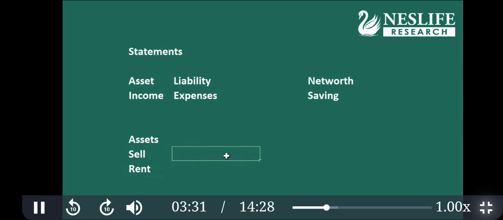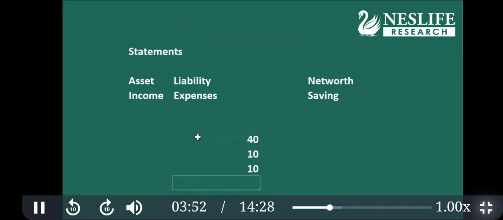Then liability means loan, bank loan, personal loan, whatever it is. Suppose, let's imagine, Mr. Amit has mutual funds of 40 lakhs, FD of 10 lakhs, gold coin 10 lakhs, and maybe cash at home 1 lakh. Include cash. Or suppose he has an additional house which he can sell, let's say 2 crore value.